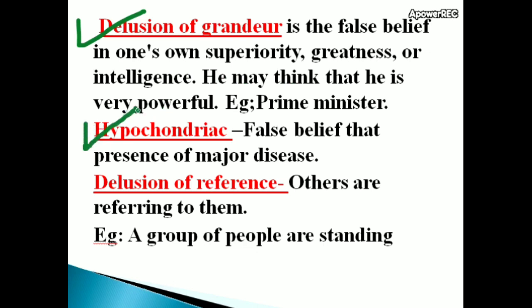Hypochondriac delusion is the false belief of the presence of a major disease, especially heart attack, cancer and so on. Delusion of reference means others are referring to them. For example, a group of people are standing beside the patient, and the patient always thinks that others are talking about the patient and planning to destroy the patient. That is a delusion of reference.